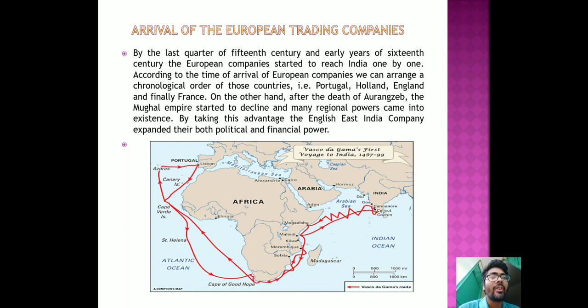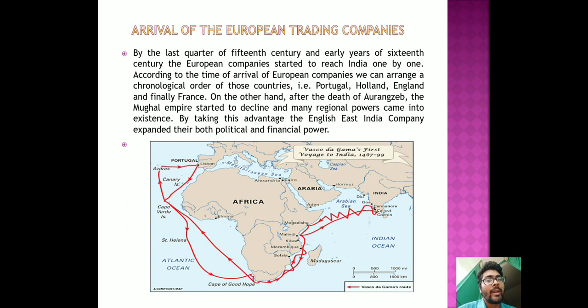Then we will look at the scenario of India at that time. We all know that after the death of Aurangzeb, the Mughal emperors were very weak to rule India. By taking this advantage, all these European companies started to expand both political and financial power.